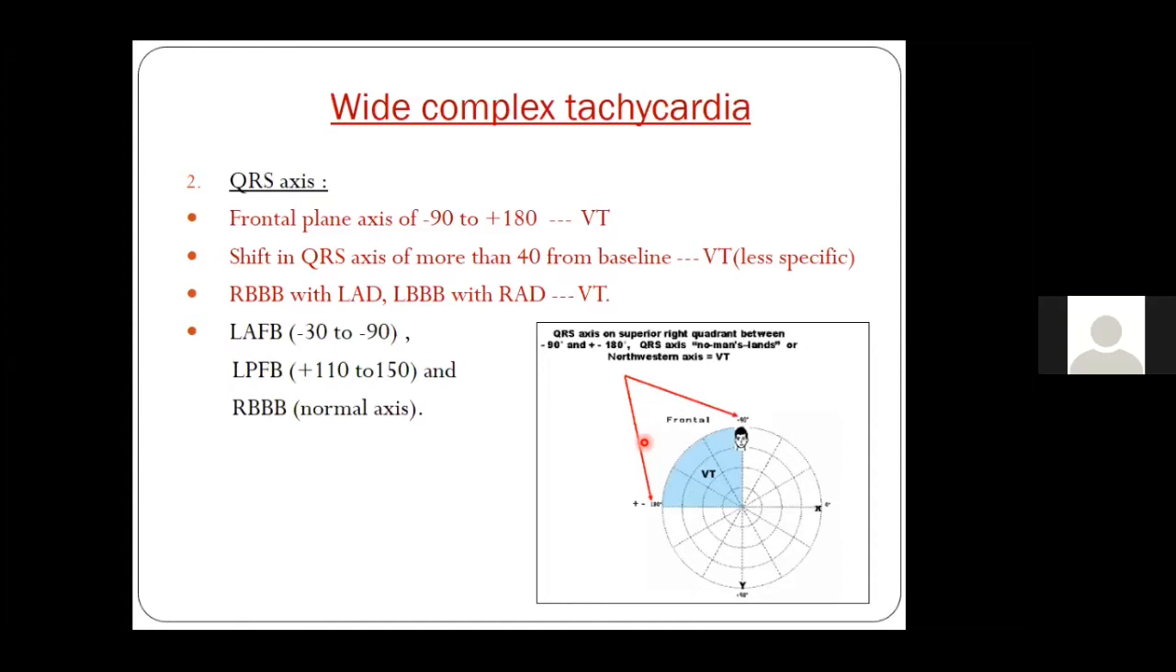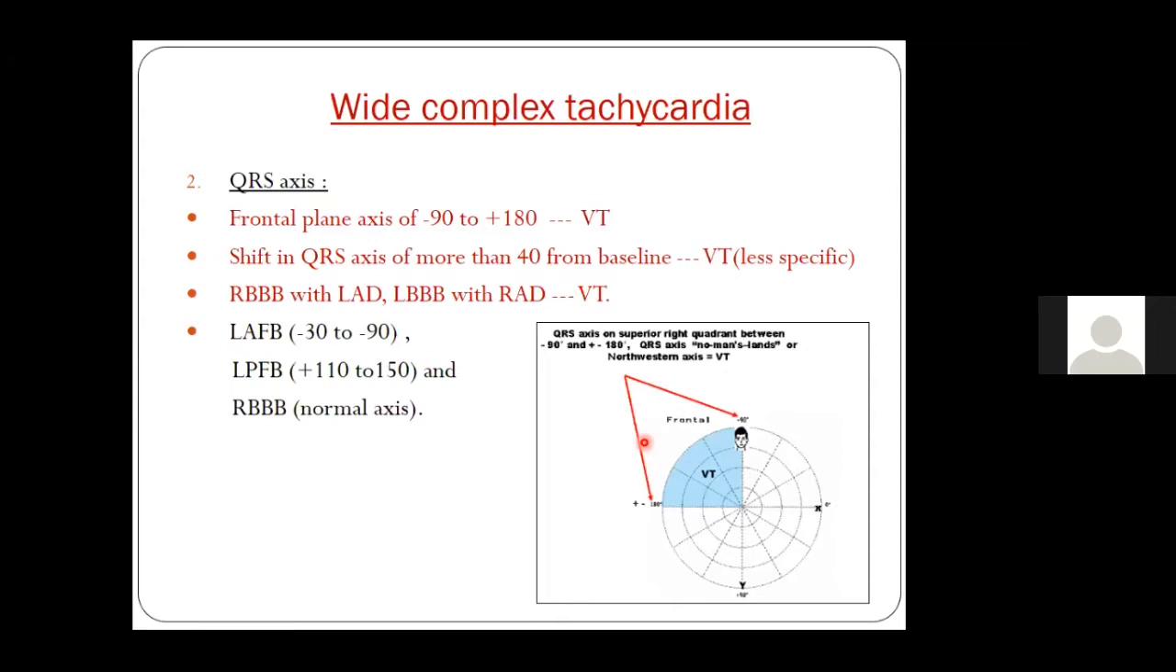Also, many times when you see a patient with wide QRS tachycardia and you look at the baseline ECG of the patient, there is a significant shift of the axis. So any shift in QRS axis of more than 40 degrees from the baseline, you may be dealing with a patient with ventricular tachycardia. However, the specificity of this point is very low. So a change in axis from the baseline of around 40 degrees or more makes it more likely that you are dealing with a patient with ventricular tachycardia.